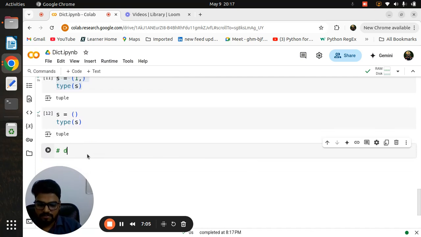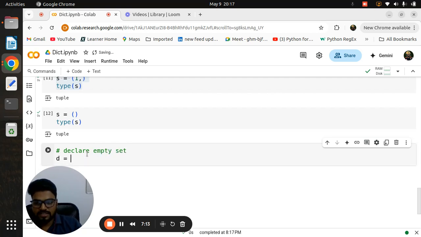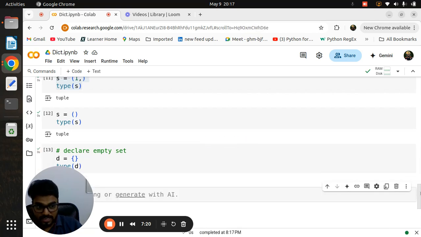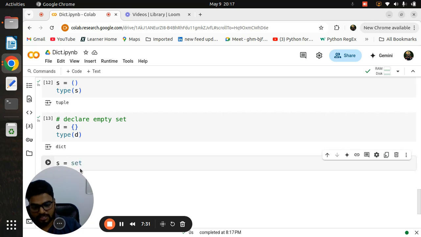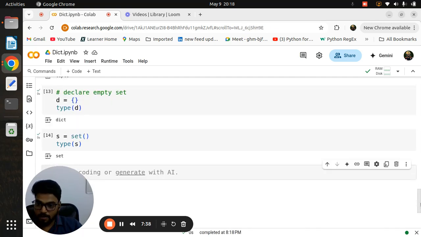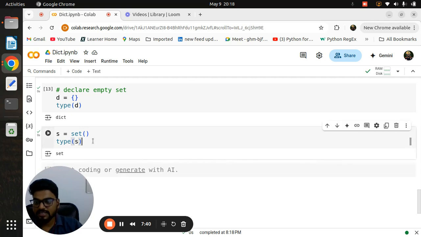Now the second question is: declare an empty set. Everyone knows a set is declared in curly braces. So directly we can use empty curly braces, check the type of d, and it will become our set. But shock, it will not be a set. It will be a dictionary. Why? Because dictionary has higher precedence than set. So how can you declare the empty set then? You need to use set as a constructor. Then and only then we can say this is a set. This is a very important and tricky question related to your set.